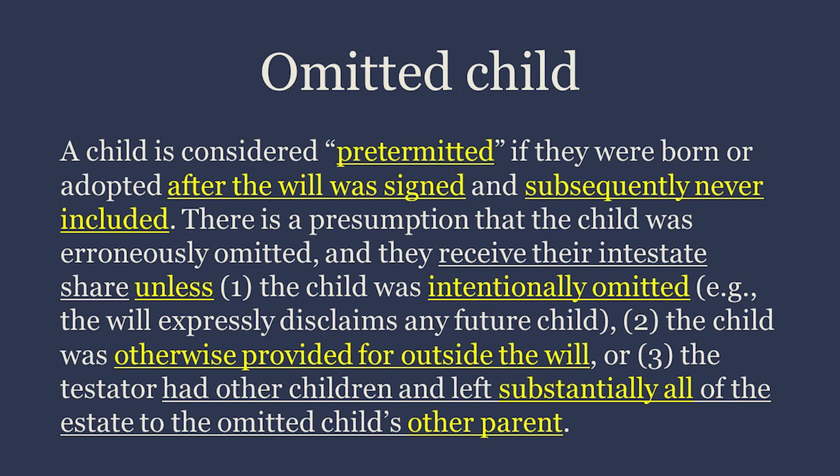Omitted child. A child is considered pretermitted if they were born or adopted after the will was signed and subsequently never included. There is a presumption that the child was erroneously omitted, and they receive their intestate share unless 1. the child was intentionally omitted, 2. the child was otherwise provided for outside the will, or 3. the testator had other children and left substantially all of the estate to the omitted child's other parent.